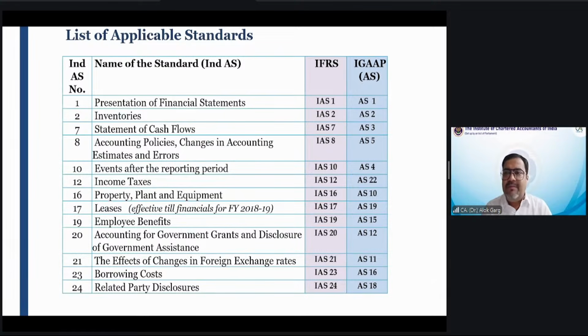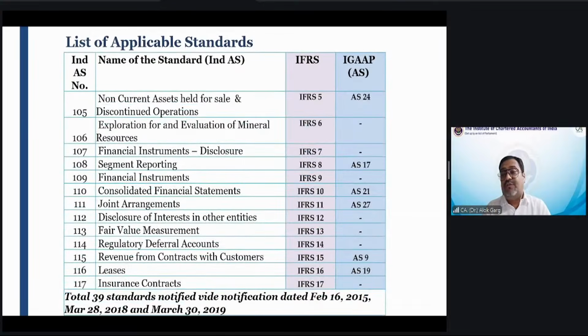So on the extreme left, there is the Ind AS number. In the middle, there is the IFRS number. On the extreme right, there are the accounting standard numbers. Right? So friends, as I told you, total 39 Ind AS were notified, vide notification dated 16 February 2015, 28 March 2018, and 30th March 2019. Okay.